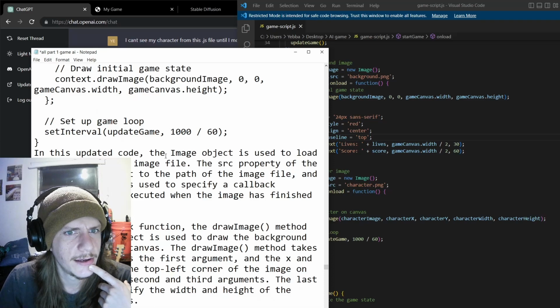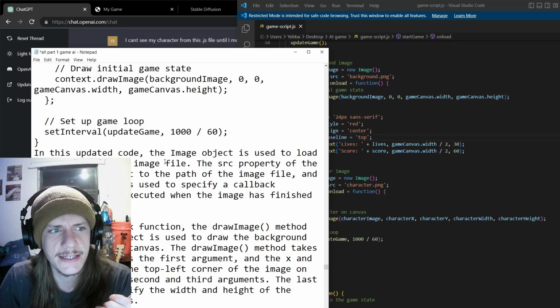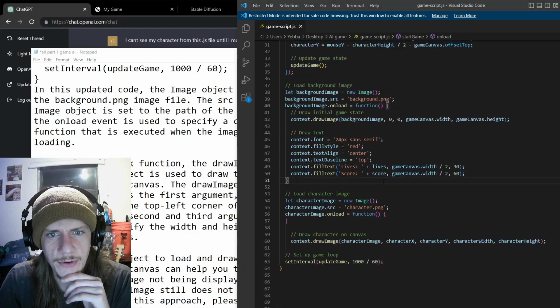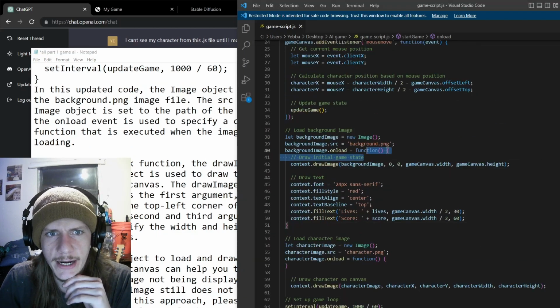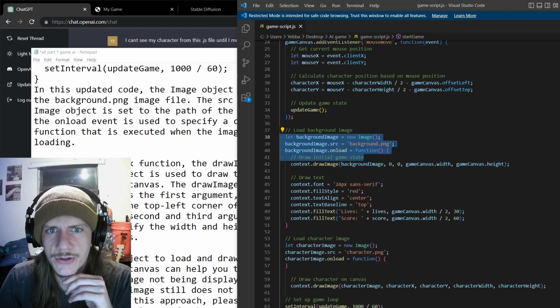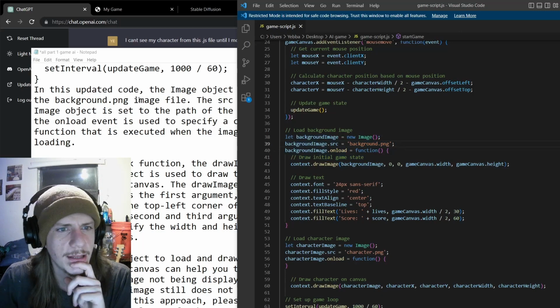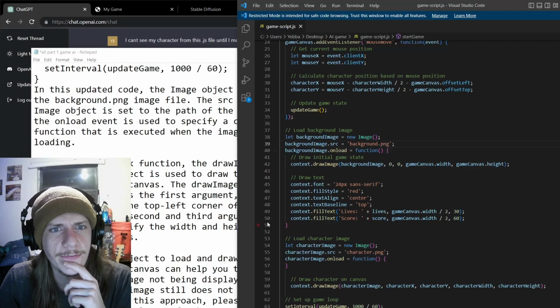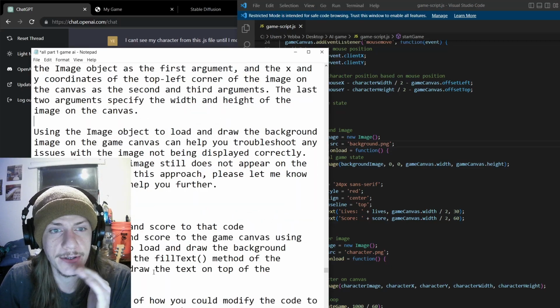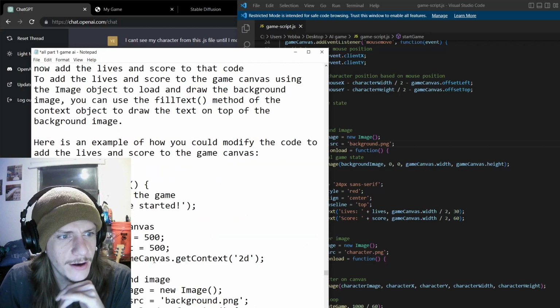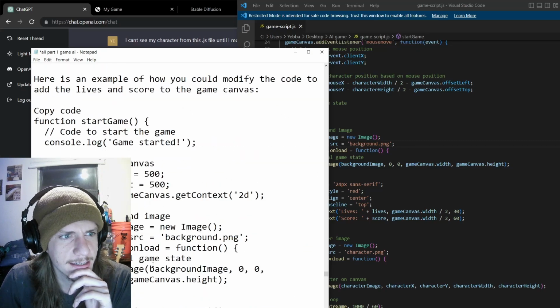I stopped trying to do it in the CSS file, and I called the image to be shown by the JavaScript code, which is where we're going to see it right here. Background image source is now a background PNG. So that was yet another thing I had learned. So now I successfully loaded the image as the background with JavaScript. Okay, so we're kind of almost completely not using CSS at this point.